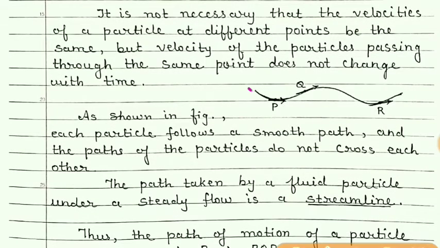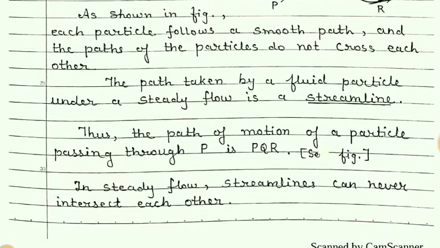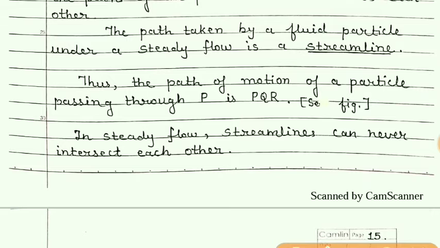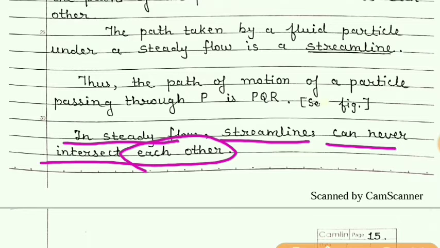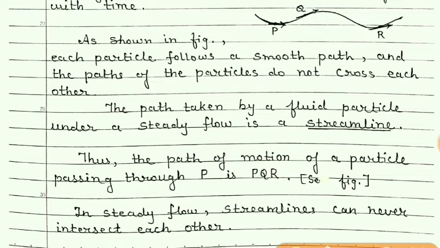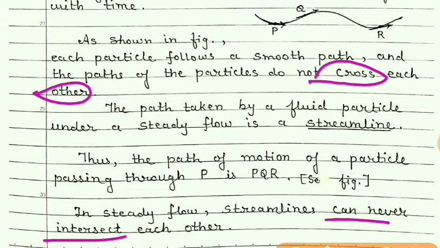If any particle is passing through this point P, then it will move along the path PQR only, and it will not change its path. In steady flow, streamlines can never intersect each other. Here we have written will not cross each other. So here we have written can never intersect. So meaning is same only.